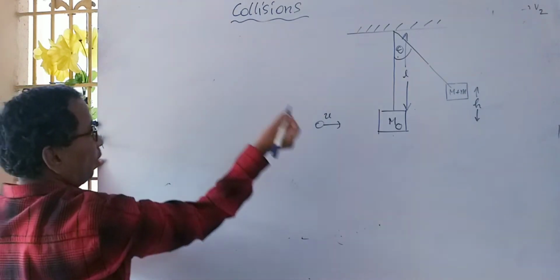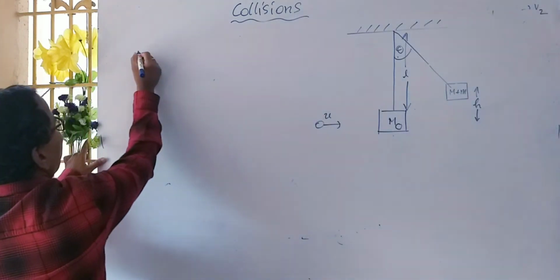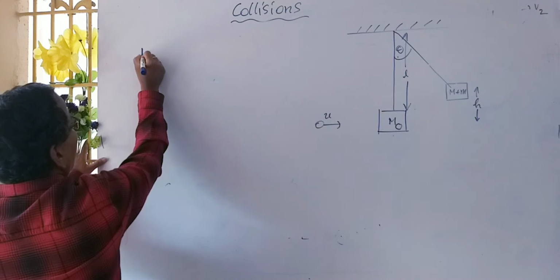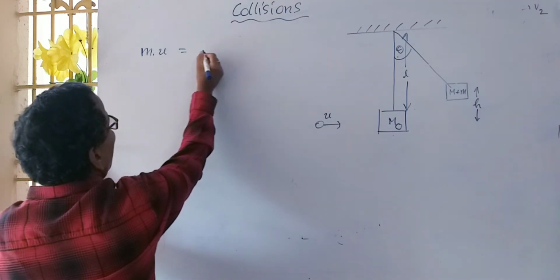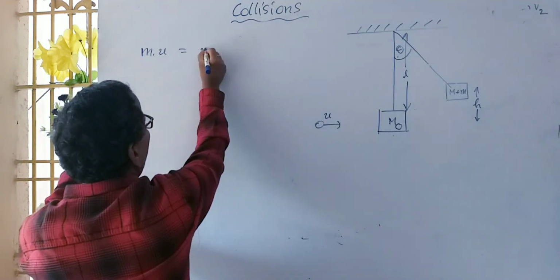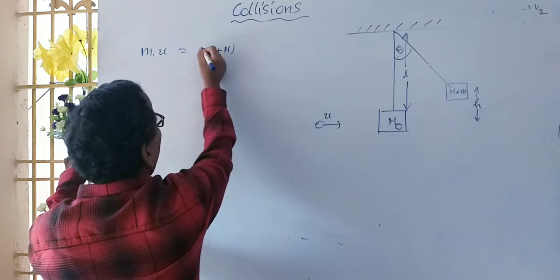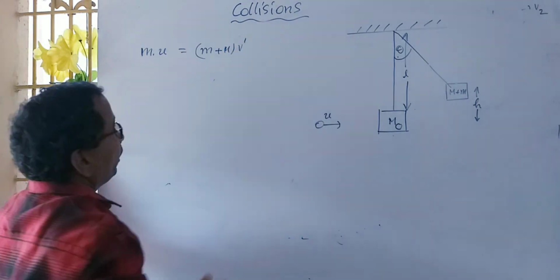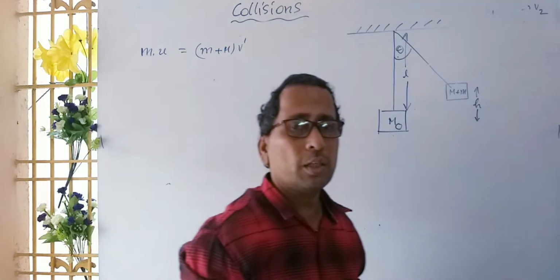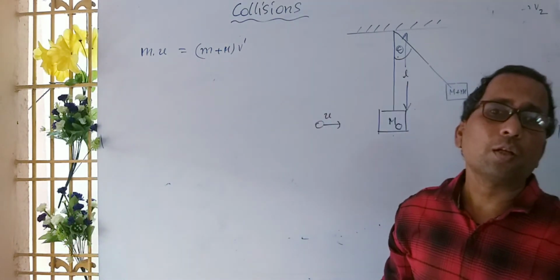First of all, we are applying the conservation of linear momentum. That is, m into u is equal to (M plus m) into v dash, where v dash is the velocity after the impact.